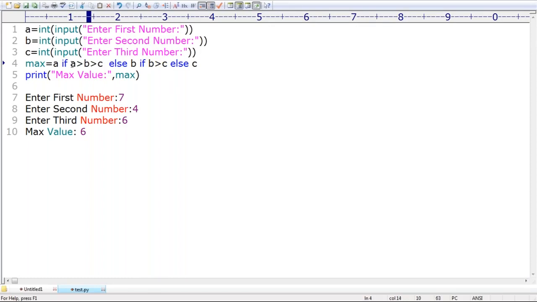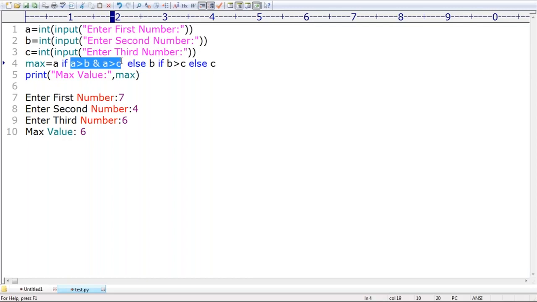Sir, here the condition we are using is the problem. Are you getting it? Then automatically, can anyone please suggest what we have to take? A greater than B and A greater than C. Yes, A greater than B and A greater than C. Is it going to work or not? Please respond.